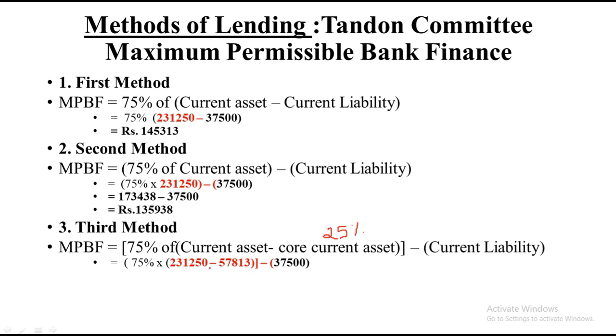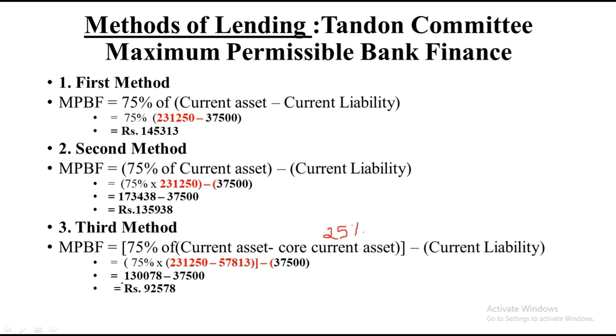We will subtract that, multiply it by 75%. Whatever answer you get from that, we'll have to minus the current liability. So it comes to 1,30,780 minus 37,500. So our final value will be rupees 92,578.